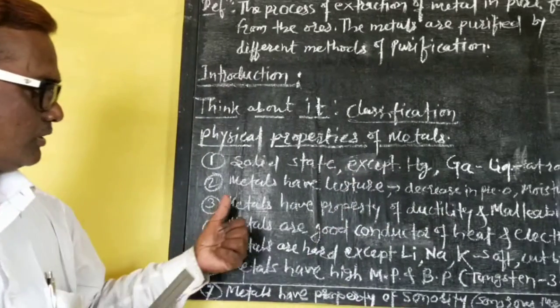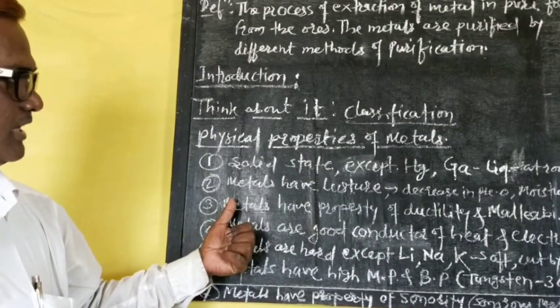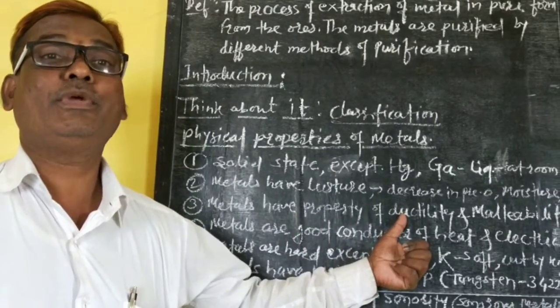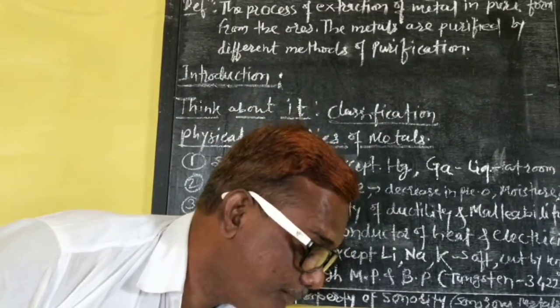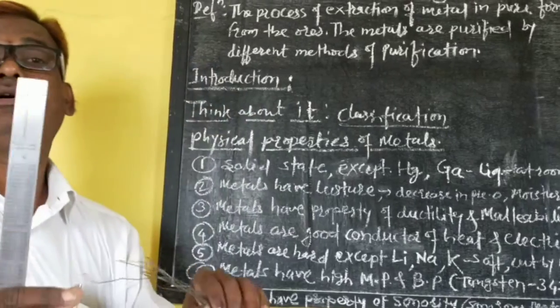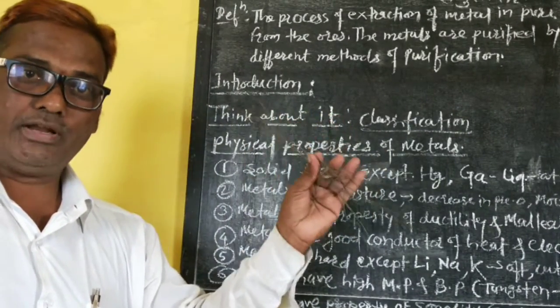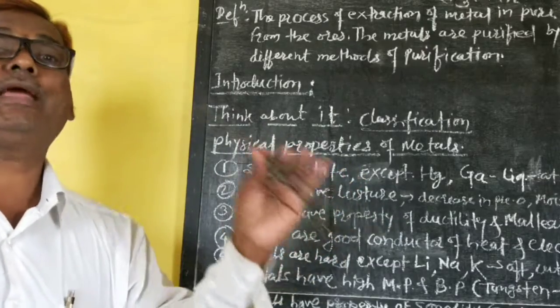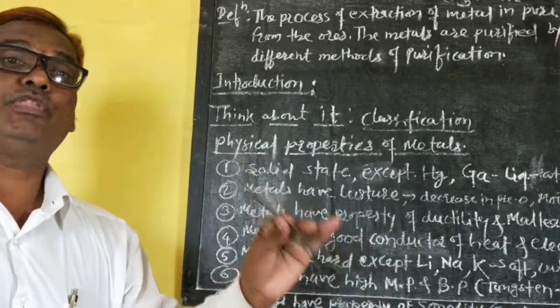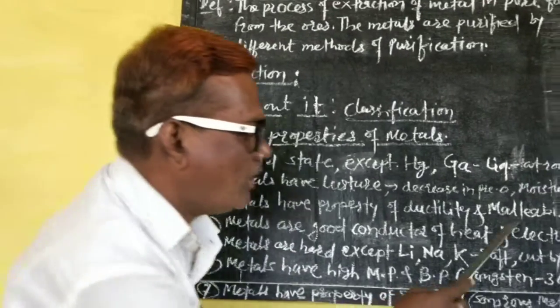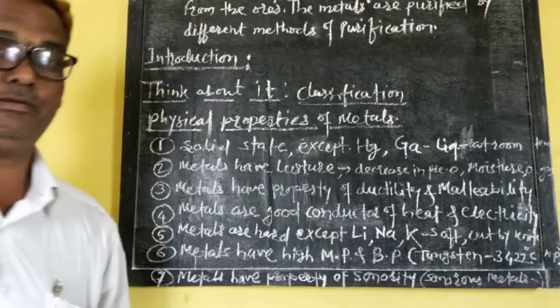Third physical property of metals: metals have the property of ductility. Means we can make wires of metals. This is a wire of metal. So it is the property of ductility. Also another property, malleability.